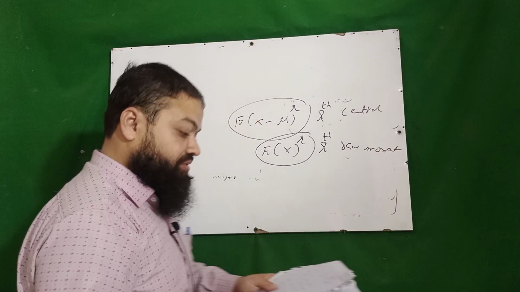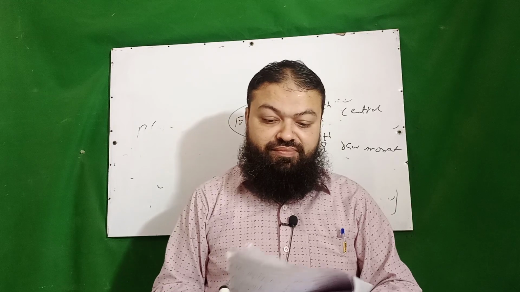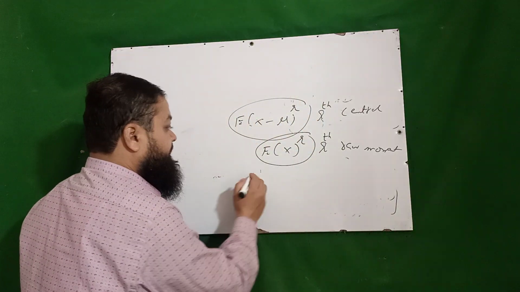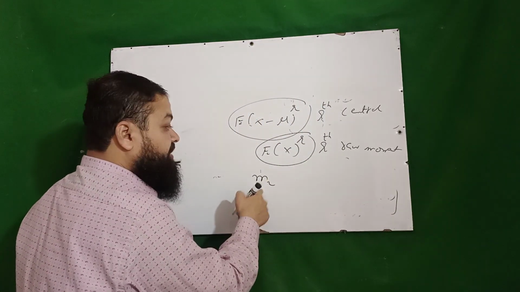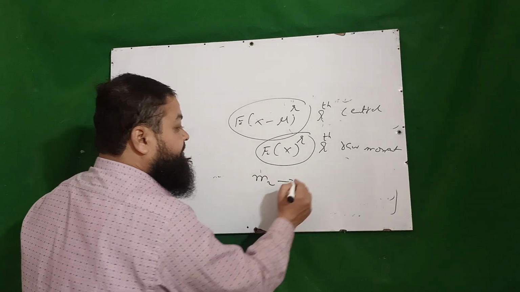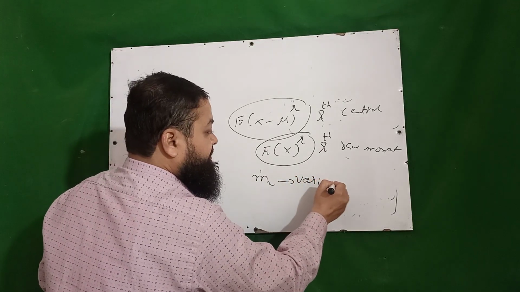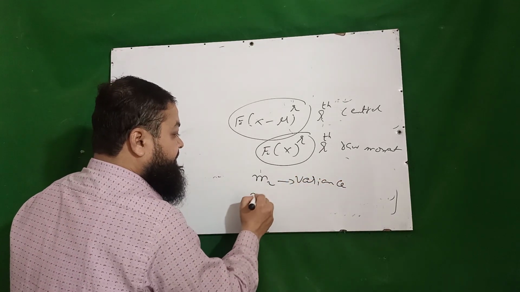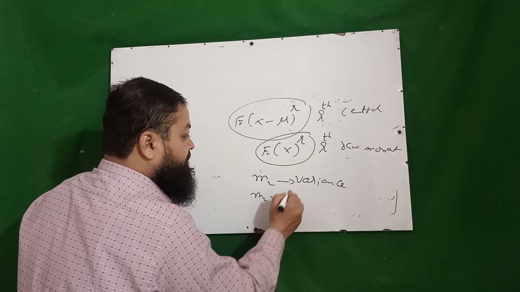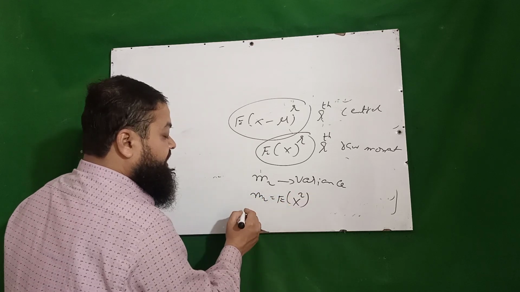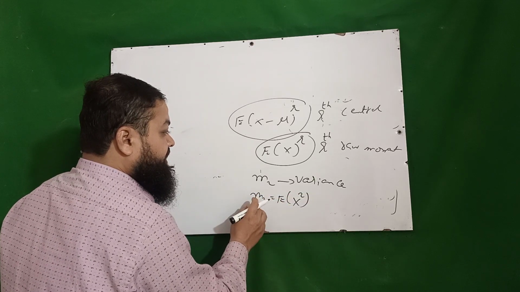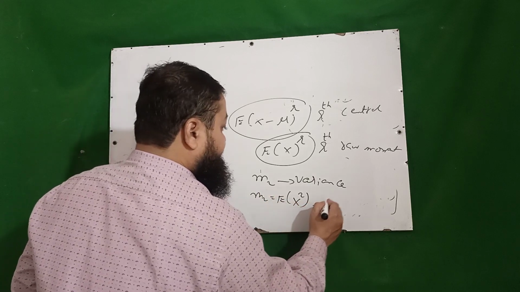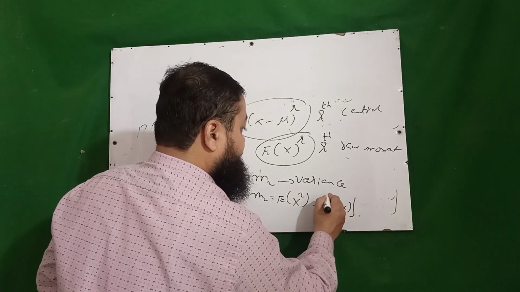A very important concept. Next one is, if you have m2, that is the question of the paper, it is the second moment about mean, that is equal to variance. It can also be written as m2 is equal to expectation of x square minus expectation of x whole square.